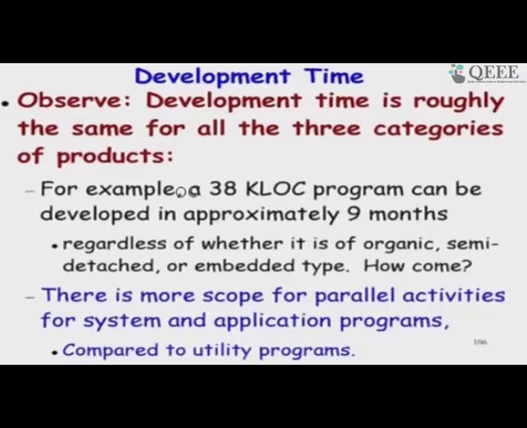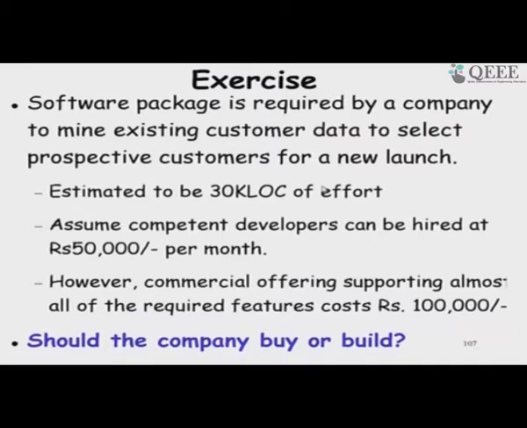So, we are saying the COCOMO 1 expression for development time is 2.5 into effort to the power 0.3, that is roughly 1/3, effort to the power 0.33, 0.32, 0.38 like that. So, there is not a large difference in the development time irrespective of the type of software you are developing. So, let us try to do one example based on COCOMO 1.